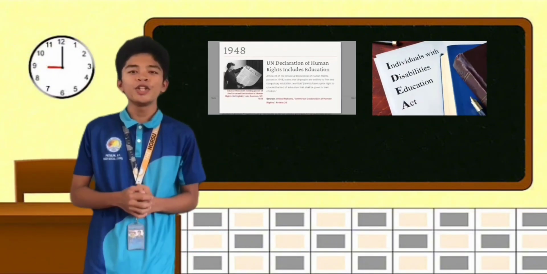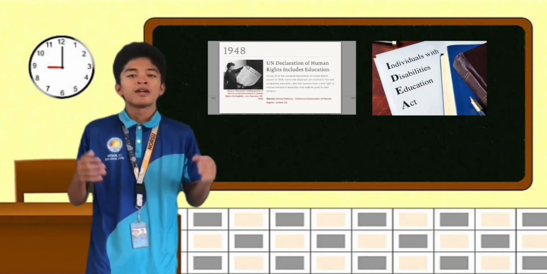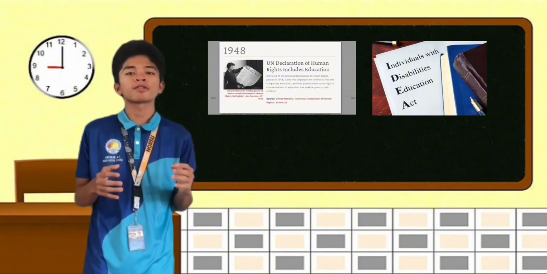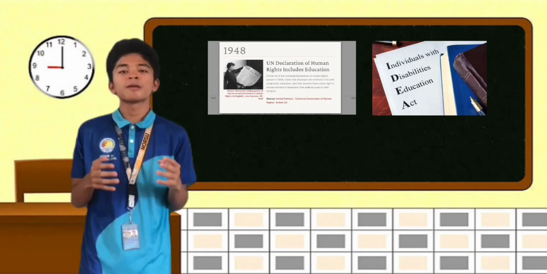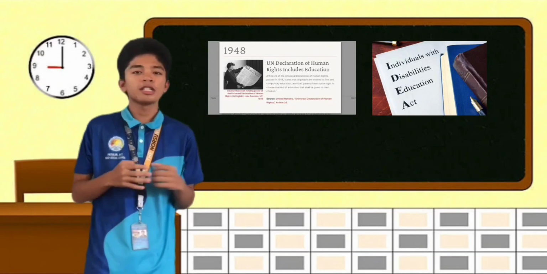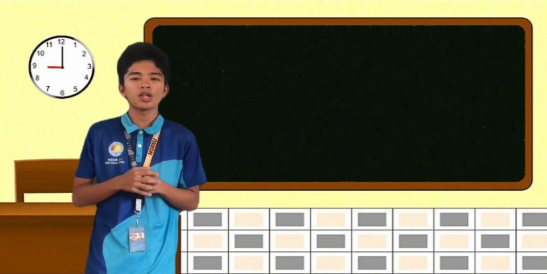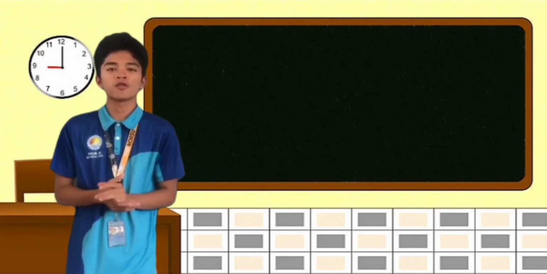Both the 1948 UDHR and the 1975 Education for All Handicapped Students really help us to touch our dreams, reach our goals, and become successful. It helps us to understand that nothing is impossible. I am not here without this law, especially UDHR 1948 Article 26, which is the right to education. And with that, I hope you learned something, and thank you so much for watching.